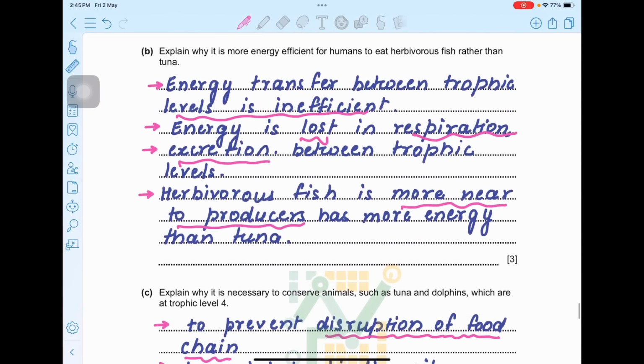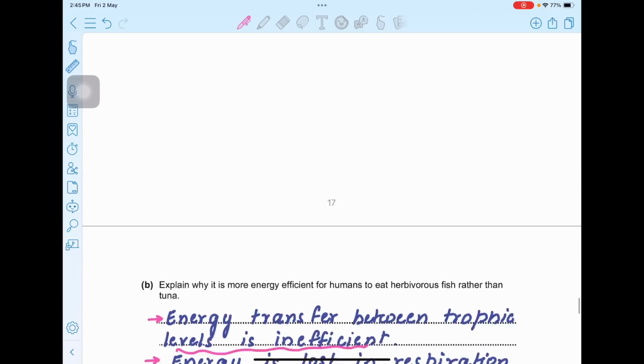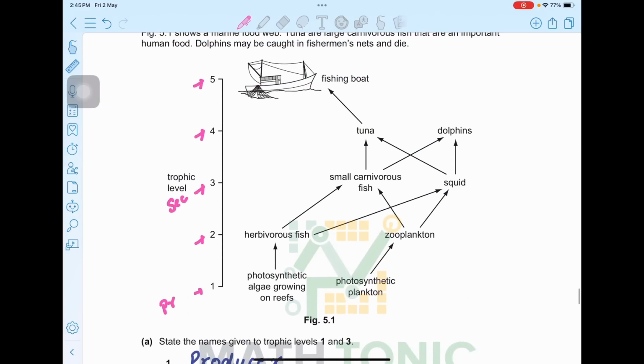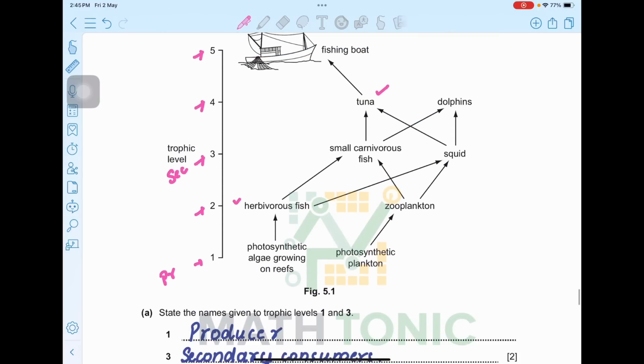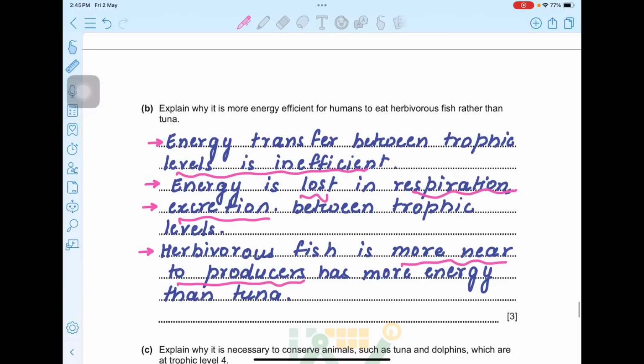B part. Explain why it is more energy efficient for humans to eat herbivorous fish rather than tuna. So it is asking you why it is more energy efficient to eat this fish rather than this fish. So you can just have a look at the answer I have written. Energy transfer between the trophic levels is inefficient. Energy is lost in respiration, excretion between the trophic levels.